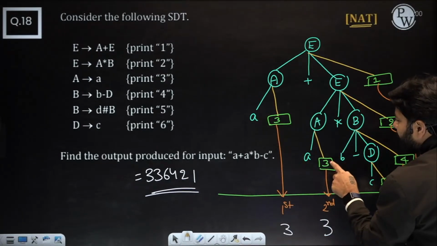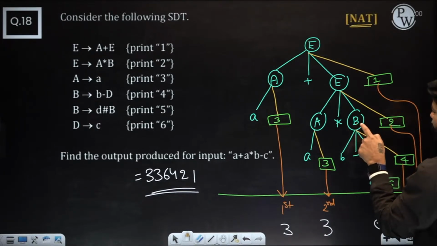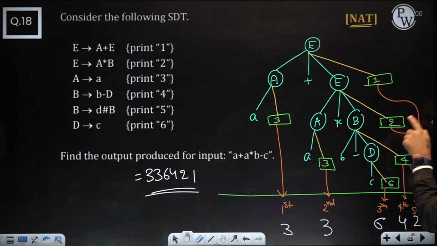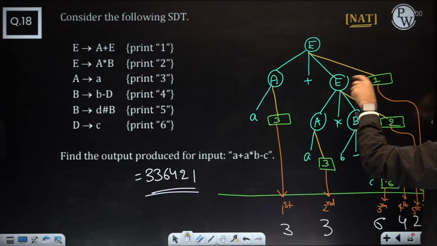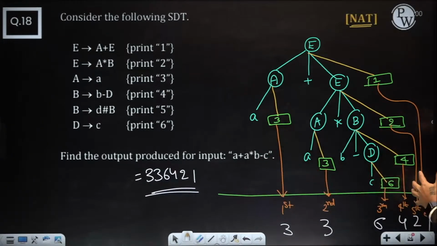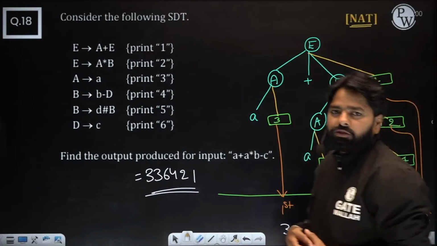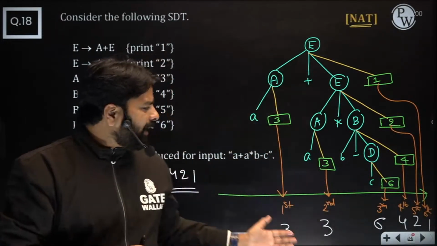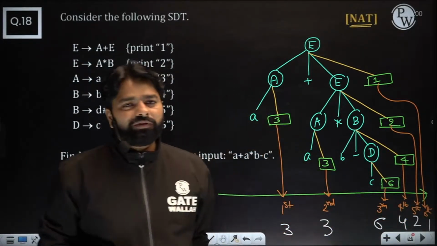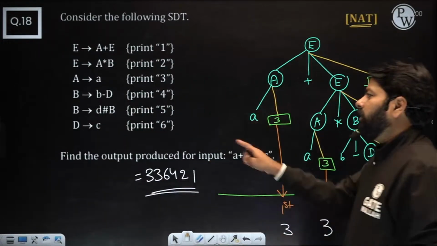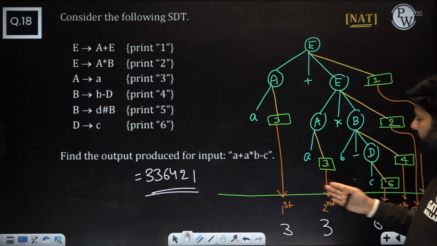If this is there, it says that you do something here. Let's say this one, if you want to execute this one, you need to take this value and this value, do something with that and put it here. So even though the order is the same, you need to send the values to their roots. So that takes a little bit of time. But where there are prints, you need to take the action immediately, so you can just look down at what is there. Only when you have attributes do you need to do some things in the tree itself. But you can do it the same way.